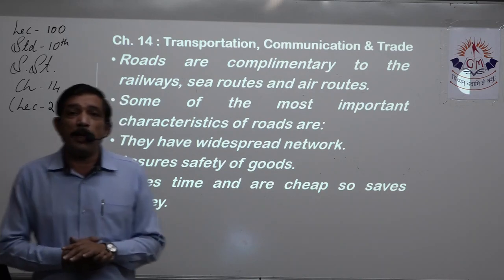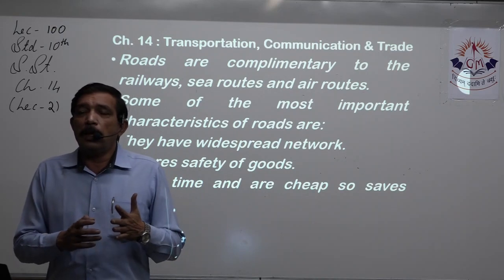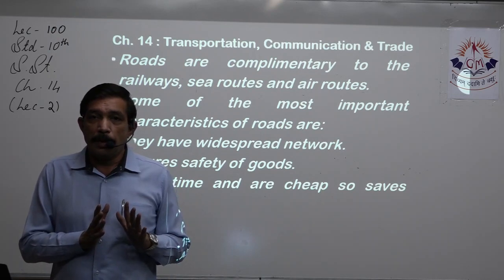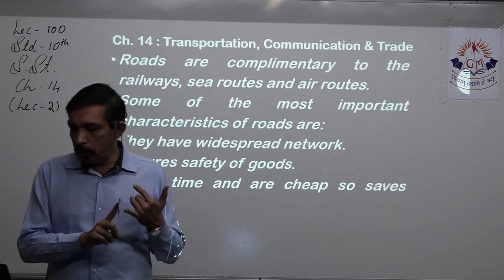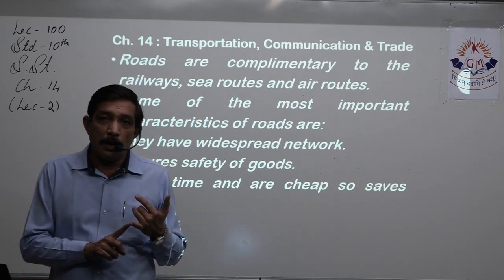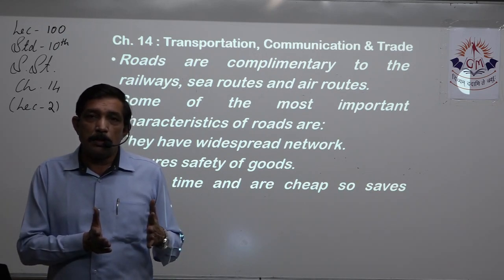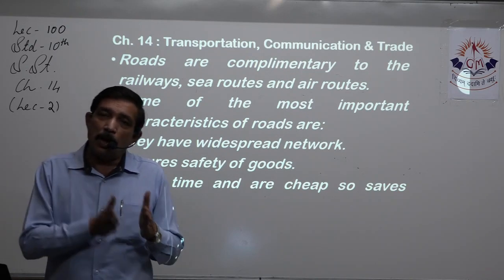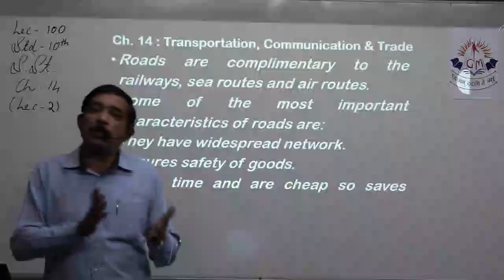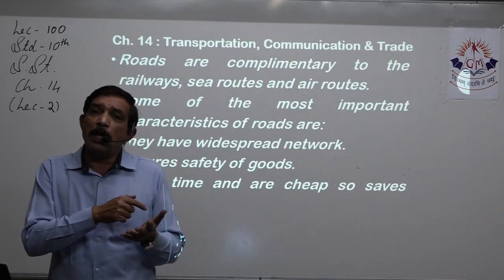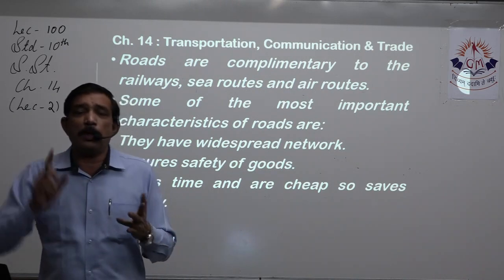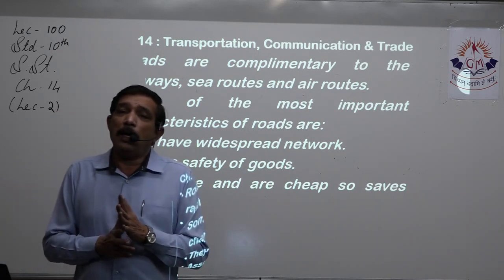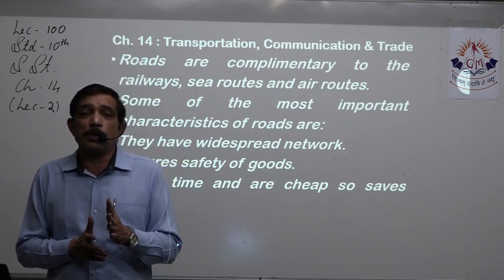Now, what is the meaning of complementary? Complementary is: if you don't have that, this is always there. Yes, if you don't have, suppose, air routes, then land is always available. So land route is obvious. If you don't have air routes, you have land routes. If you don't have sea routes, then also you can go from a level. You can at least move through most of the continents with the help of land routes. You don't need any small ship or boat to cross.